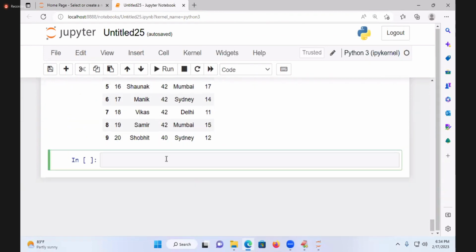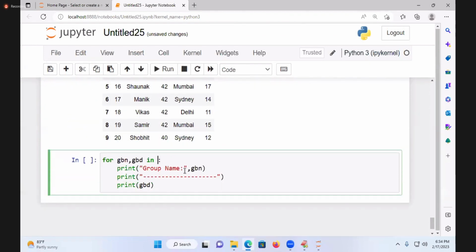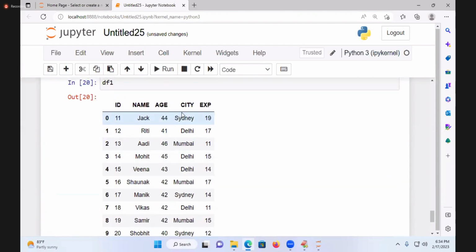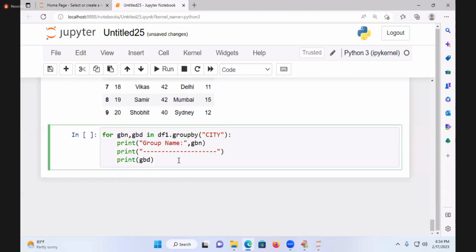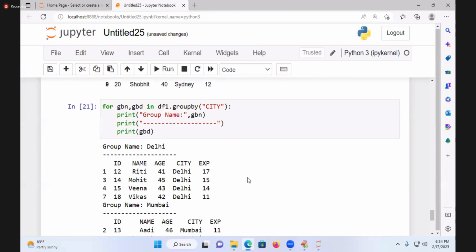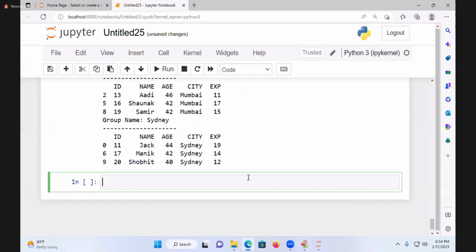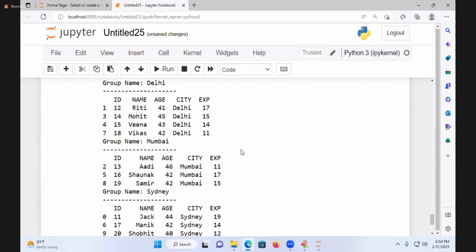So here, df1 dot, what is the function name? groupby of city. Whatever column name you have given, with the same case, you need to pass it. You see that the same answer is coming. Okay, now, is the groupby concept easy or difficult? Easy. So that is the way you can do it.